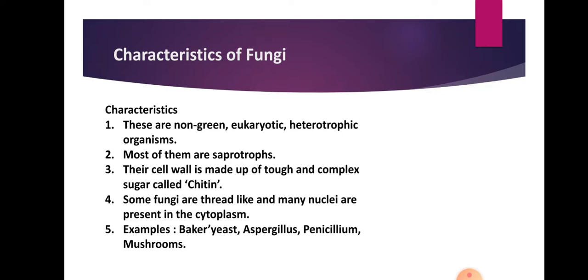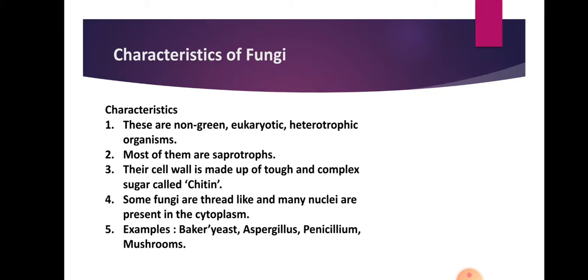Mostly fungi are saprotrophs. Saprotrophs means they grow on dead and decaying materials. Next, their cell wall is made up of a tough and complex sugar called chitin. And the next thing we can observe, some fungi are thread-like and many nuclei are present in the cytoplasm. That is, their cytoplasm consists of more than one nucleus.